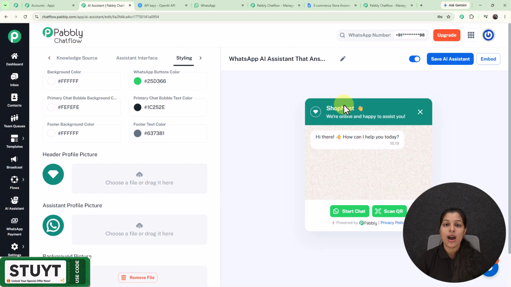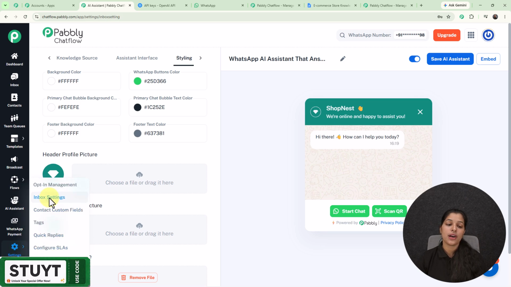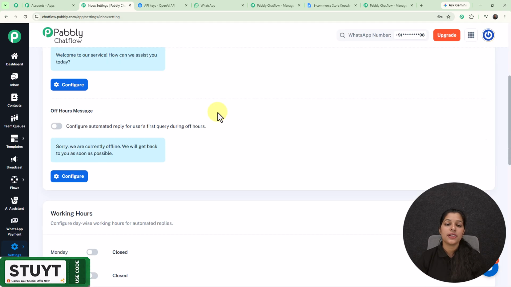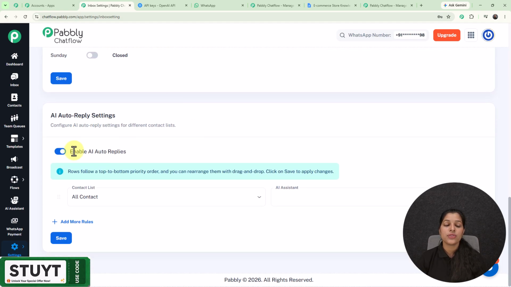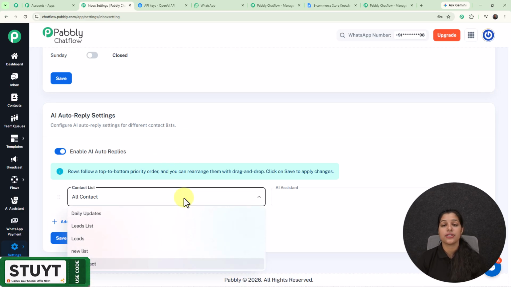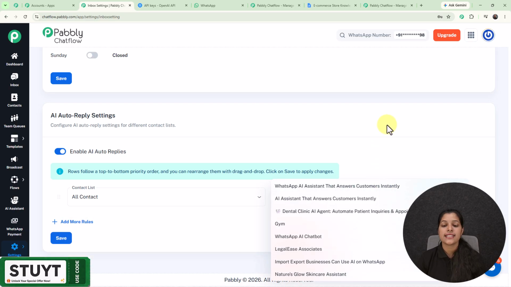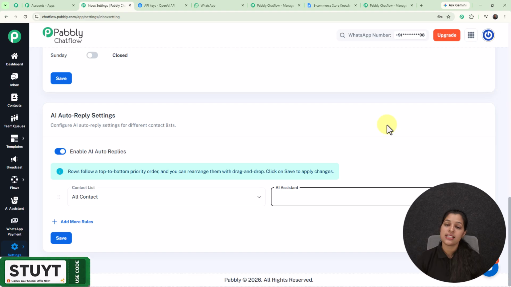Now let me show you how you can enable this AI assistant for all your contacts or a particular chat. So for enabling it for all your contacts, you just have to go towards the settings, and here you have to select this inbox settings, and you will land on this page where you have to keep this button enabled, that is enable AI auto replies. And from here you can select either your contact list or all your contacts for which you want to enable this AI assistant, and from here you can select the AI assistant which you want to enable. So this is the process for enabling AI assistant for all your contacts or a particular contact list.